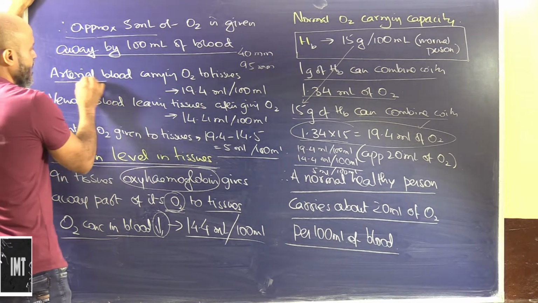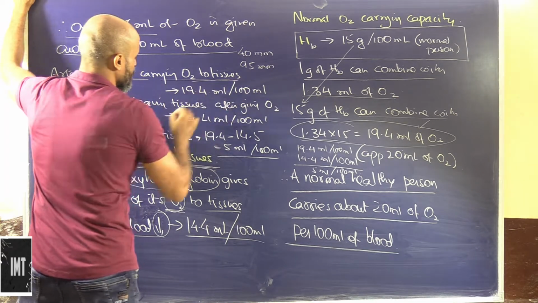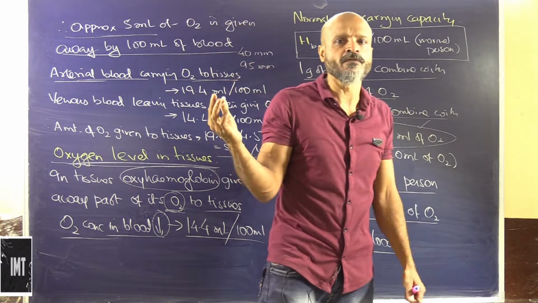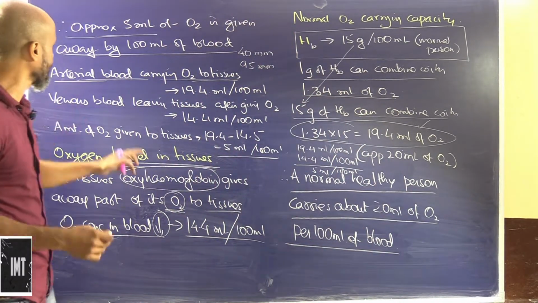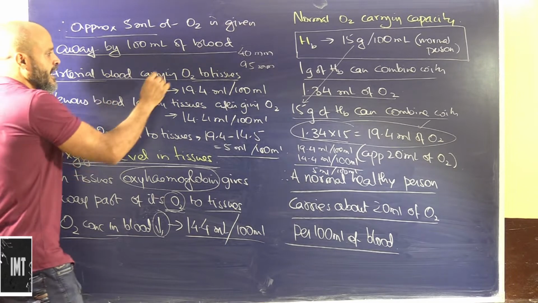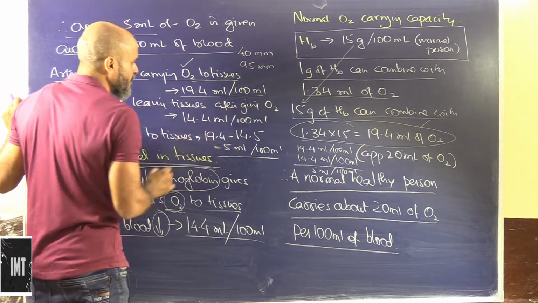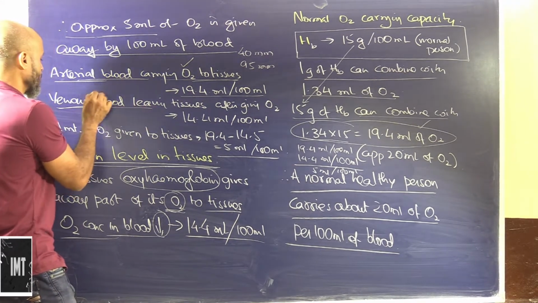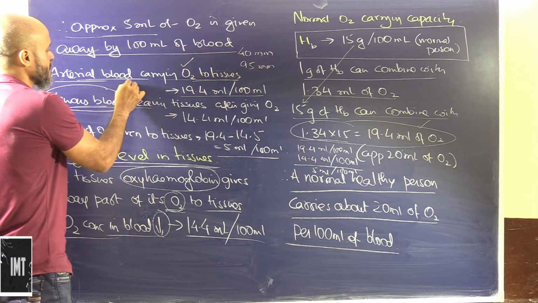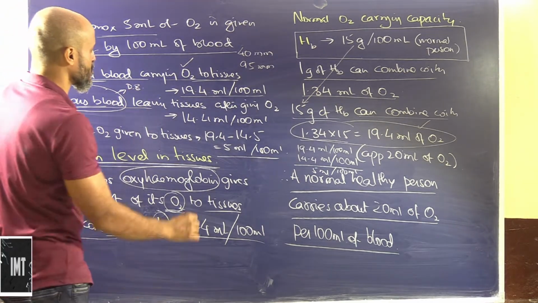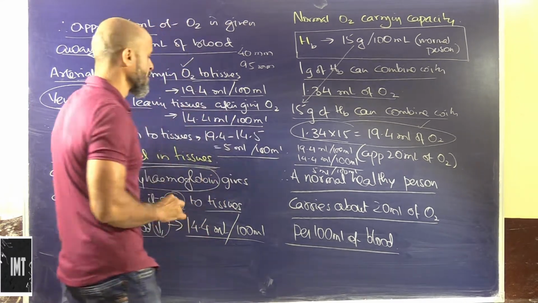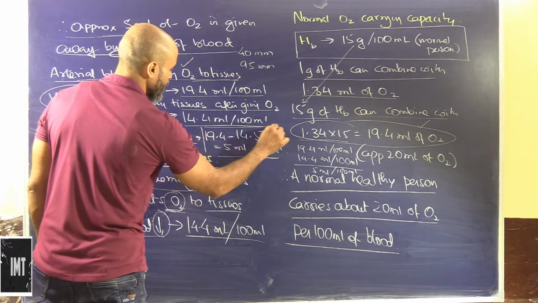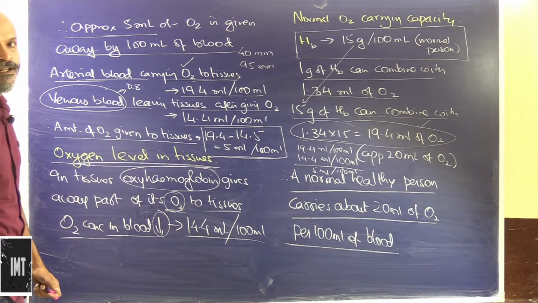So if you see the arterial blood carrying oxygen to tissues, the arterial blood means the blood which is pumped by the aorta of the heart, the blood which is oxygenated and has entered into the heart. The arterial blood carries oxygen to tissues at a level of 19.4 milliliters per 100 milliliter. The venous blood basically means the deoxygenated blood leaving the tissues after giving oxygen, and it is approximately 14.4 milliliters per 100 milliliters. So the amount of oxygen given to tissues will be 5 milliliter per 100 milliliter.